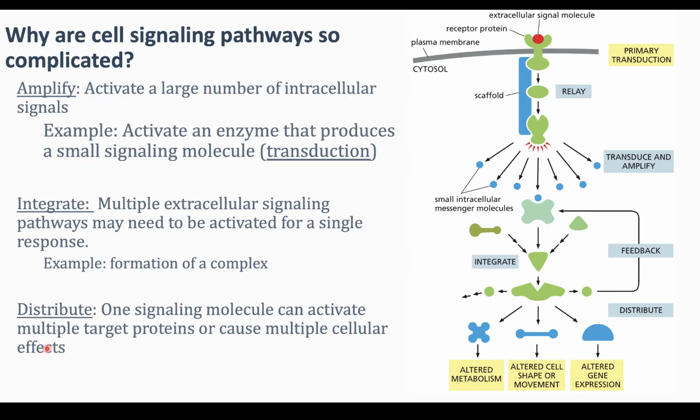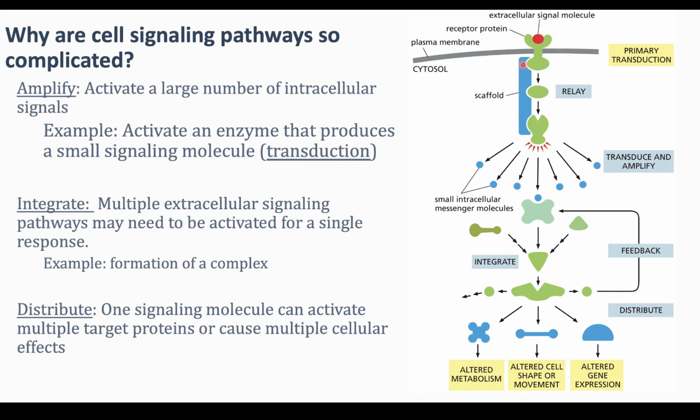So I've posed the question here, why are cell signaling pathways so complicated? The answer to that isn't easy in itself, but one way I think about it is that the complexity of the signaling pathways gives us opportunities to regulate the cell, to fine-tune things. And here are some examples of things that can happen when you have a more complicated signaling pathway. In the first case, begin again with an extracellular signaling molecule, and the receptor is doing something called primary transduction, changing the extracellular signal into an intracellular signal.